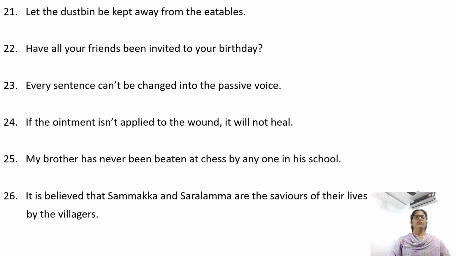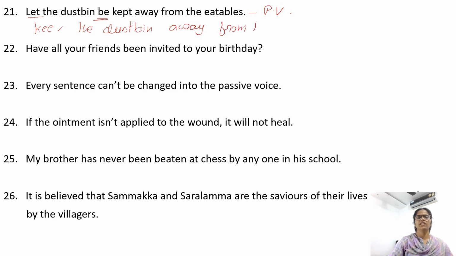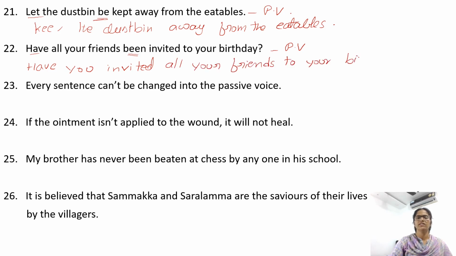Let the dustbin be kept away from the eatables. We have let and we have be form. Okay. So sentence is in passive voice. Change it into active. Keep the dustbin away from the eatables. Have all your friends been invited to your birthday? The sentence is in passive voice. Change it into active. So start with have. Subject is not mentioned. You can consider you. Have you invited all your friends to your birthday?